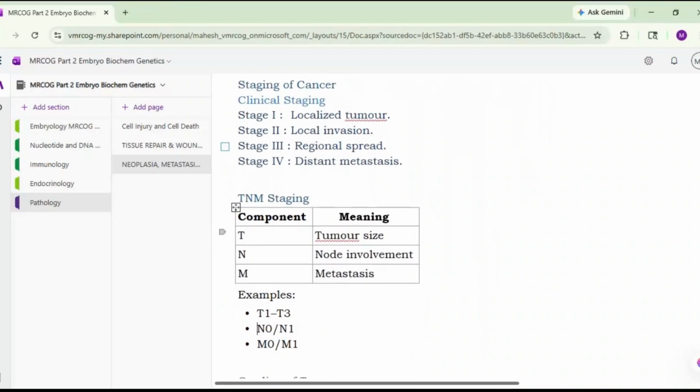Then there is a TNM staging. Okay, so TNM staging, where T stands for tumor size, N stands for nodal involvement, M stands for metastasis. So example is T1 to T3, N0, N1, M0, M1.